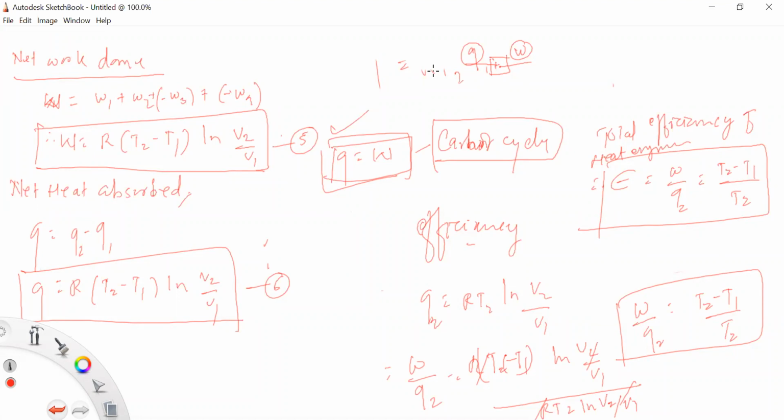Okay, so this is all about efficiency equal to work done upon heat absorbed. So epsilon equals W upon Q2 or T2 minus T1 upon T2 or Q2 minus Q1 upon Q2. So this is all the concept of the Carnot cycle and its efficiency. Carnot cycle आणि त्याची efficiency ही अशा पद्धतीने आपल्याला फाइंड करता येते. ओके.